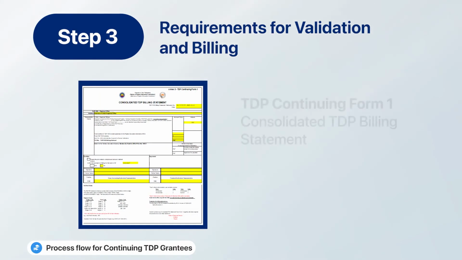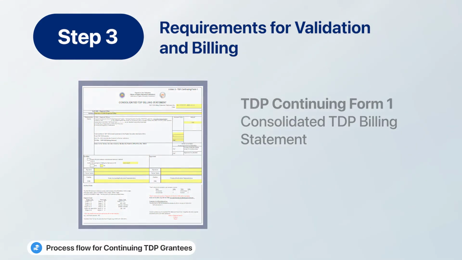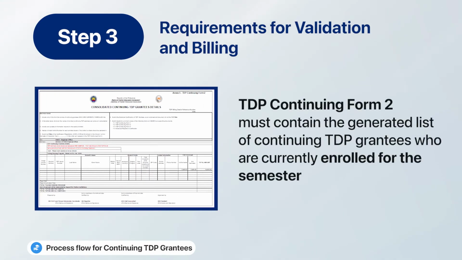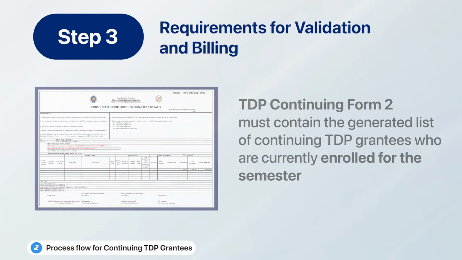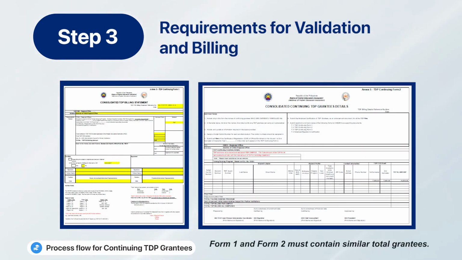TDP Continuing Form 1, which is the consolidated TDP billing statement. TDP Continuing Form 2. This form must contain the generated list of continuing TDP grantees who are currently enrolled for the semester. In addition, Form 1 and Form 2 must contain similar total grantees.